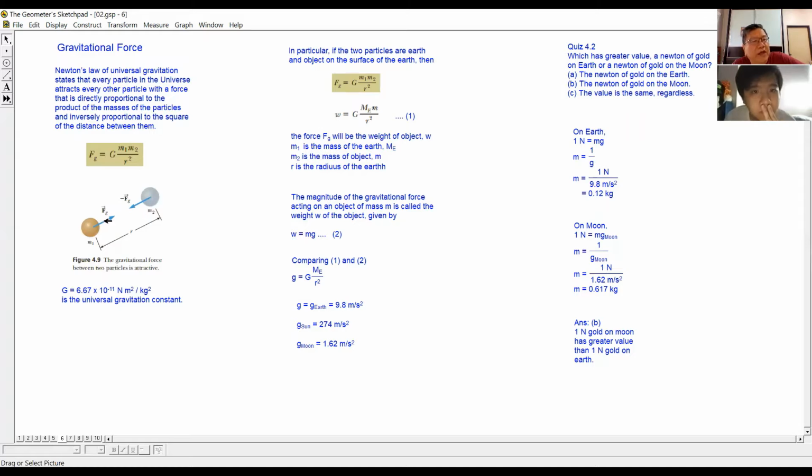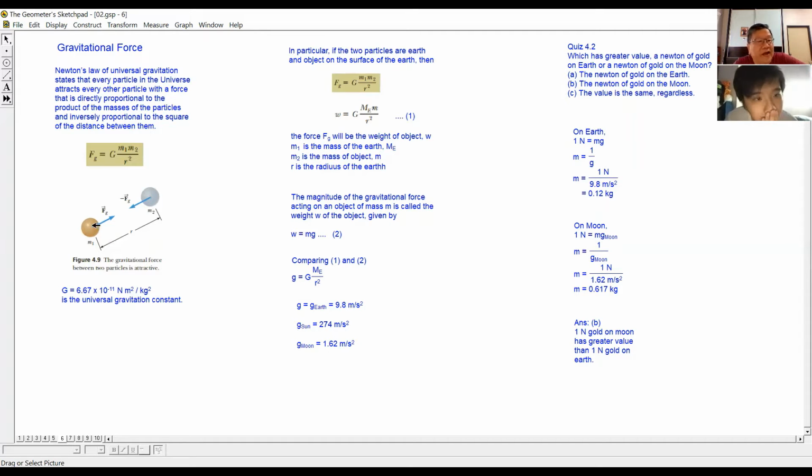Sometimes these two can be atoms. At the atomic level, these two particles are very close to each other. Although they have very small mass, because they are very close, the force between them cannot be ignored. You have to take that force into consideration.